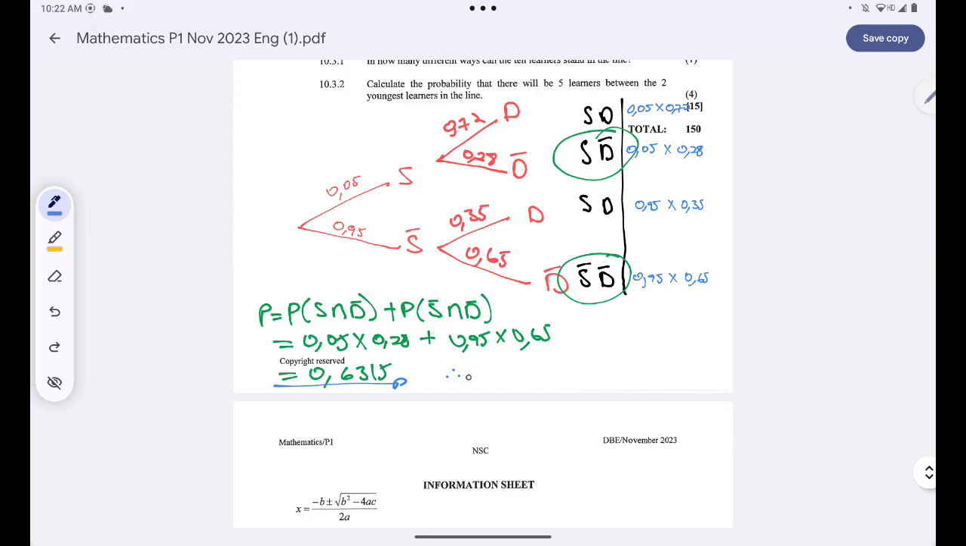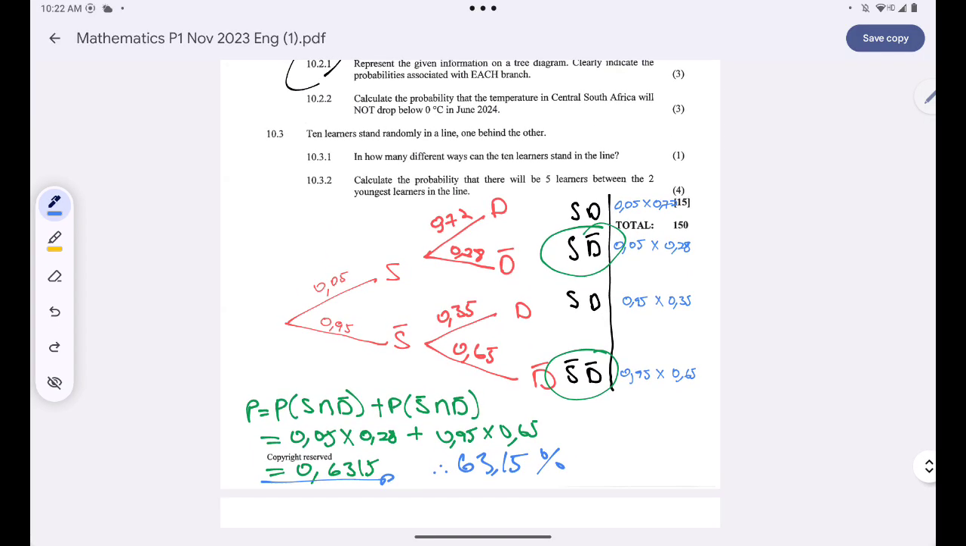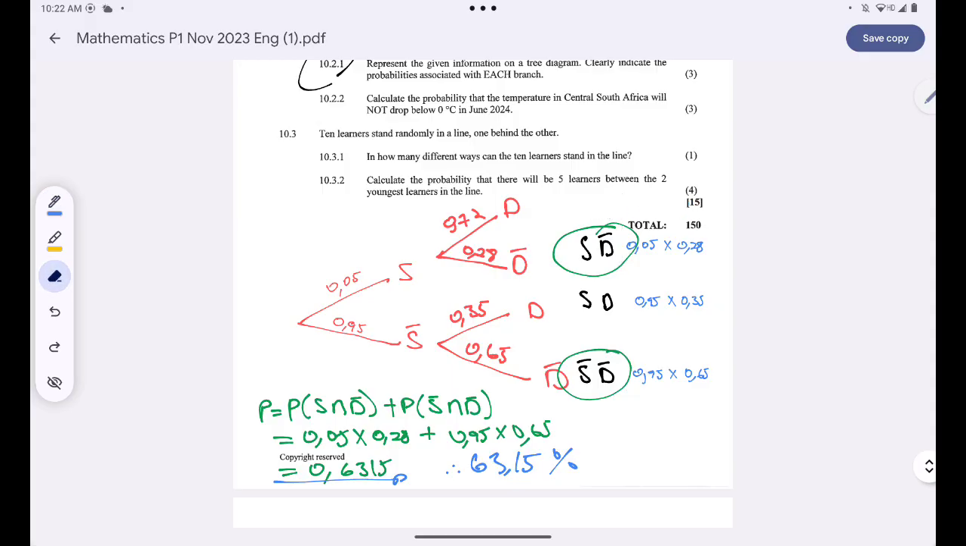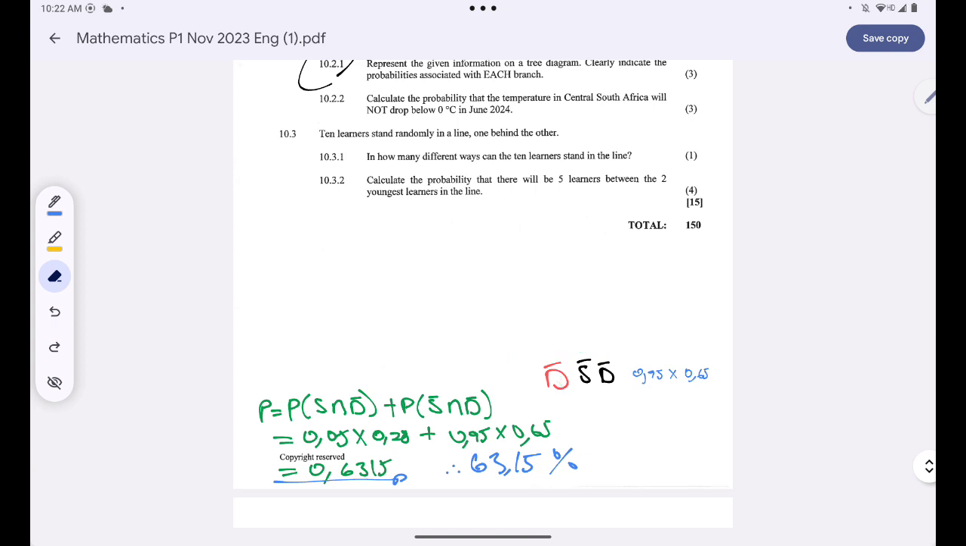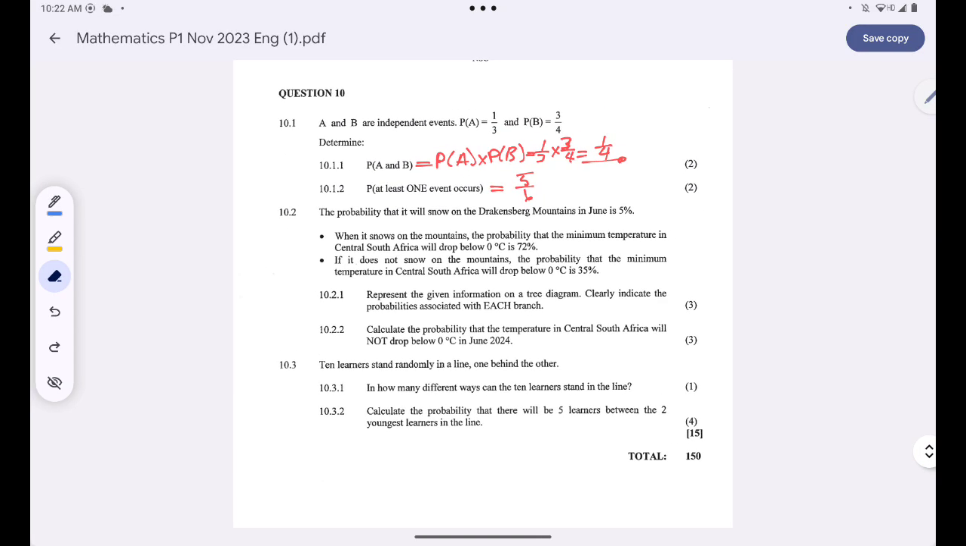So we can say that there is a 63.15% chance that the temperature will never drop. That's how we could have tackled question 10.2.2. Okay, and then now let's move to question 10.3. Question 10.3, we are told that there are 10 learners.